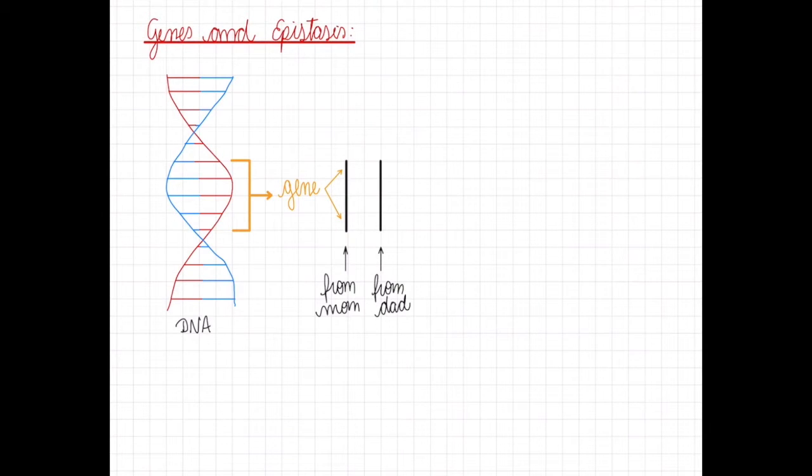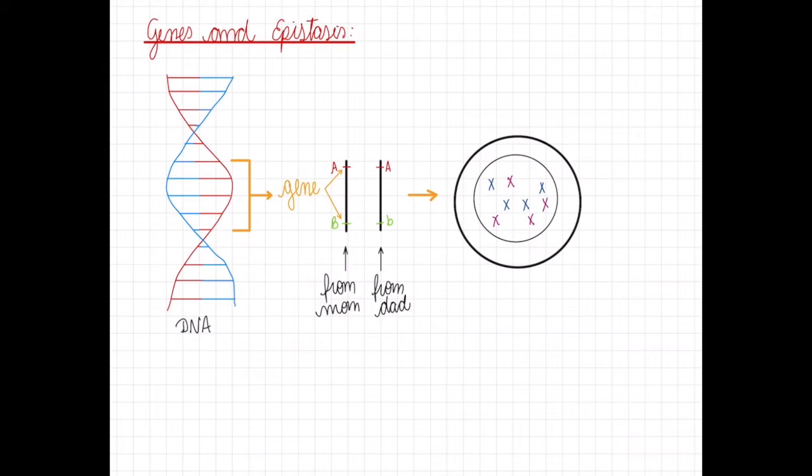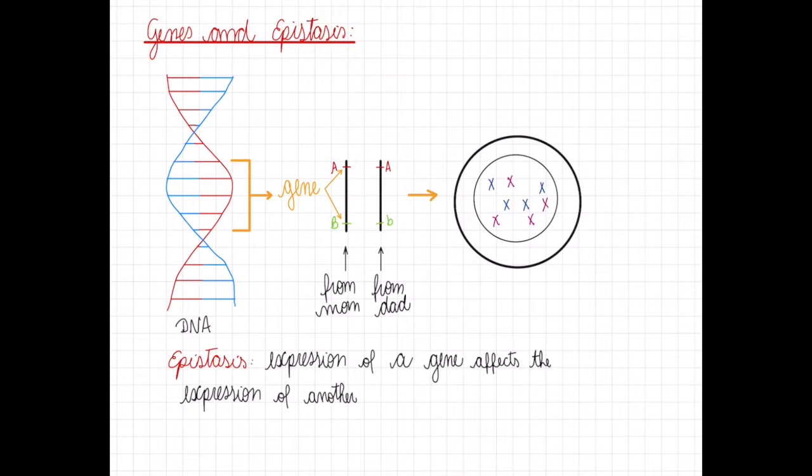Those 2 copies can be different from one another, or the same, and their interaction with the copies of other genes is what makes up who we are. Usually, we learn that genes act independently of each other in order to make the outcomes of them a little easier to understand. However, that is not exactly true for all genes and their related characteristic. In some cases, epistasis occurs. Epistasis happens when the expression of one gene changes the expression of another.